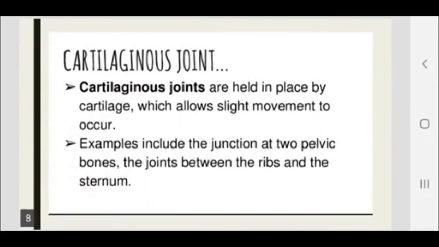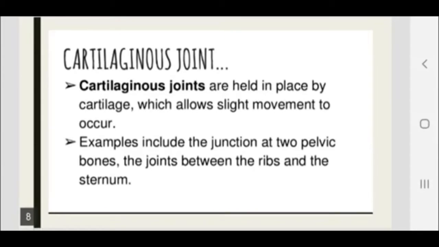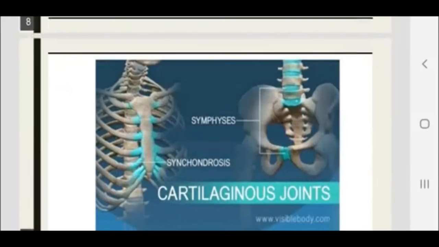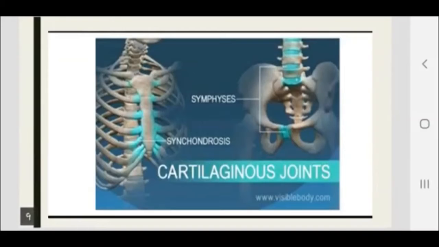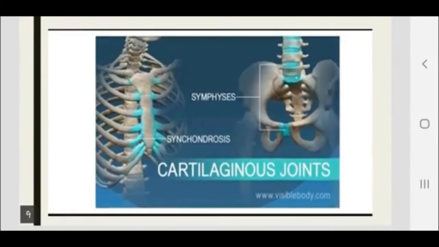Next is the cartilaginous joint or slightly movable joints. These joints are held in place by cartilage, which allows slight movement to occur. Examples include the junction of the two pelvic bones and the joint between the ribs and the sternum. Look at this diagram. This diagram shows the slightly movable joints or cartilaginous joints, and these joints are present in the pelvic girdle and in the ribs or sternum.